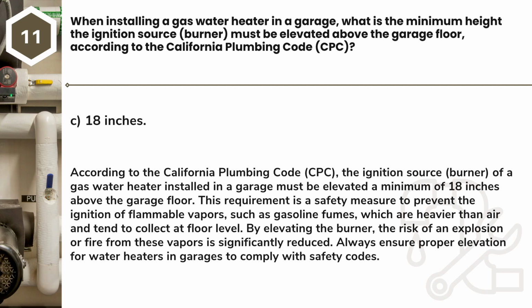Answer: C. 18 inches. According to the California Plumbing Code, CPC, the ignition source, burner, of a gas water heater installed in a garage must be elevated a minimum of 18 inches above the garage floor.